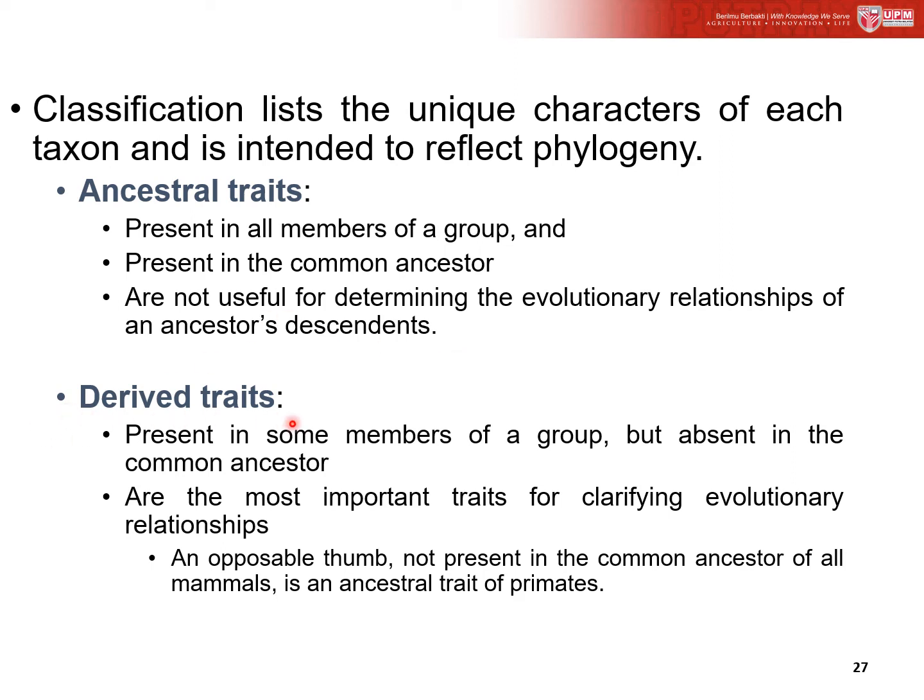The derived traits are present in some members of a group but absent in the common ancestor. Derived traits are the most important traits for clarifying evolutionary relationships. For example, an opposable thumb is not present in the common ancestor of all mammals because it is a derived trait of primates.